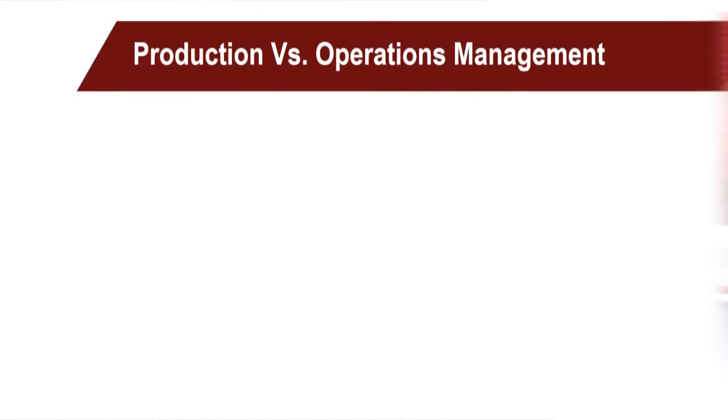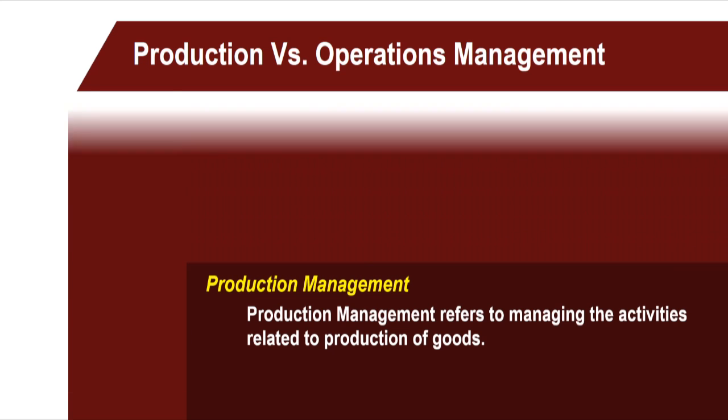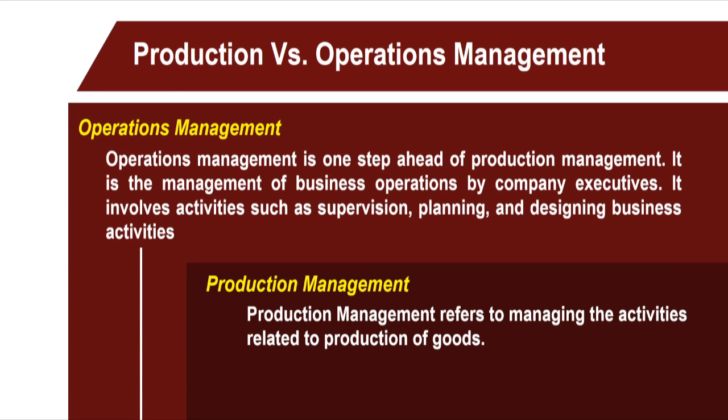Now, let us discuss the difference between the production and the operations management. You see, the production management refers to managing the activities related to the production of the goods. Operations management is one step ahead of the production management.